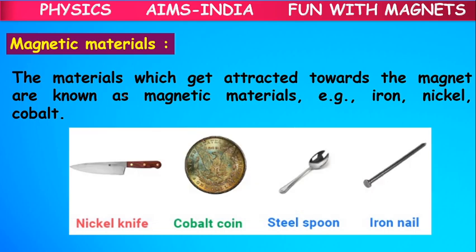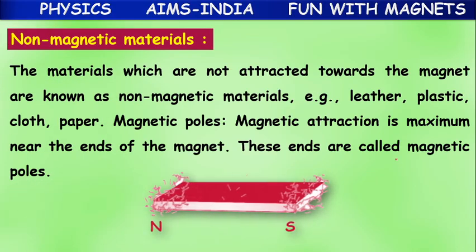Next, magnetic materials are those attracted by a magnet, like nickel, cobalt, steel, iron. Non-magnetic materials are those not attracted by magnets, like leather, plastic, cloth, paper.